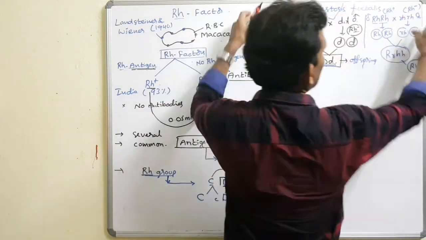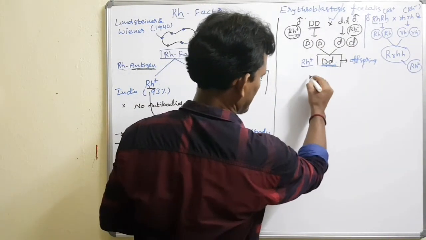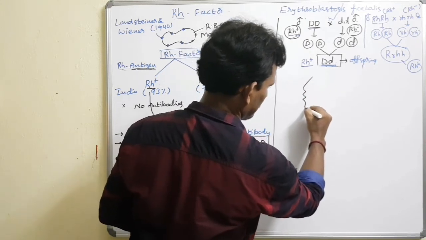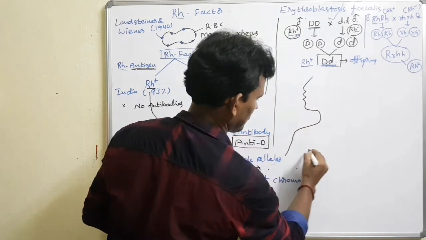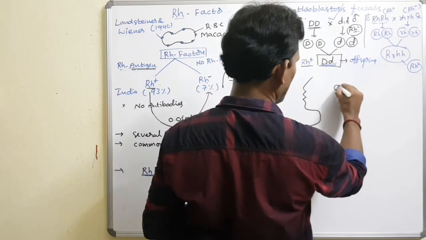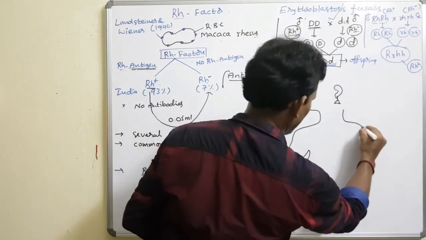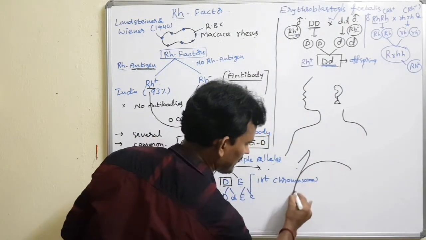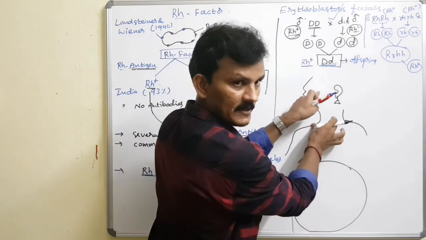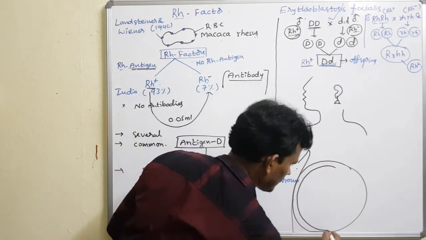Let me use a diagrammatic representation. For example, this is the female body. To know about the female body, I use the female body. So this is the uterus of the mother. Let me write about the uterus of the mother. The female is carrying the first pregnancy. This is the mother's uterus.